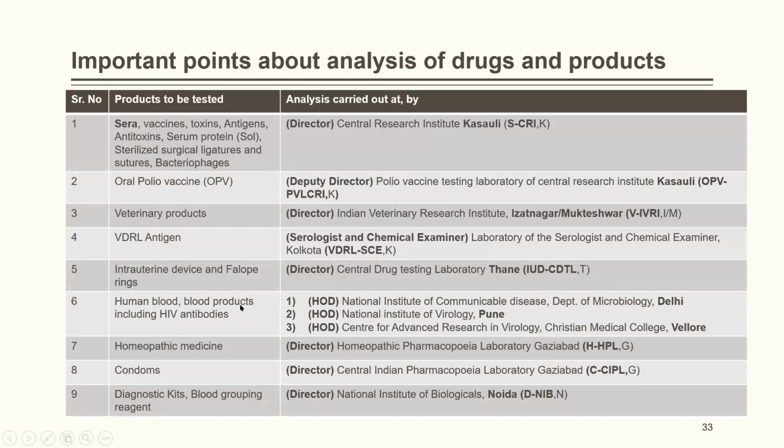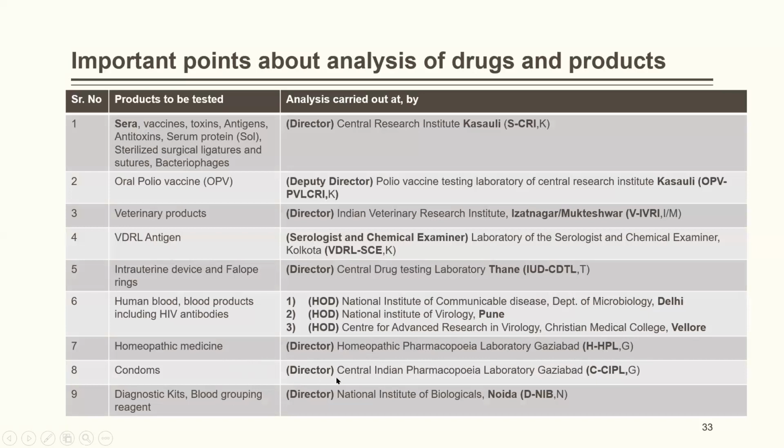Human blood products, including HIV antibodies. These are tested by the Head of Department, National Institute of Communicable Diseases, Department of Microbiology, Delhi, National Institute of Virology, Pune, or Center for Advanced Research and Virology, Christian Medical College, Vellore, CMC Vellore. Okay. Homeopathic medicines are tested by the Director of Homeopathic Pharmacopoeia Laboratory, Ghaziabad, HPLG.